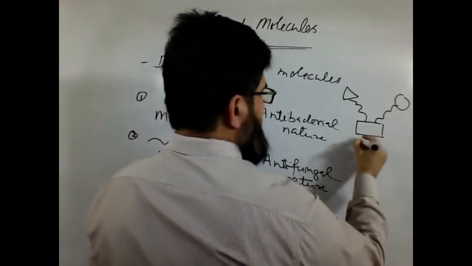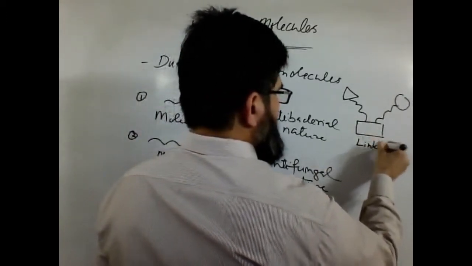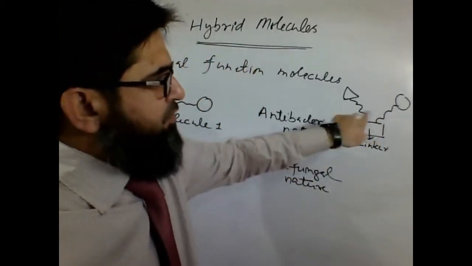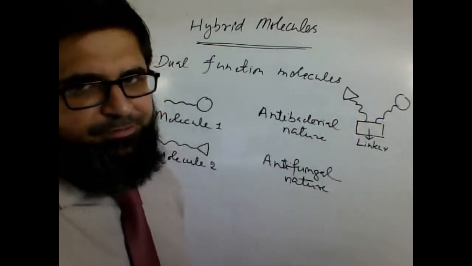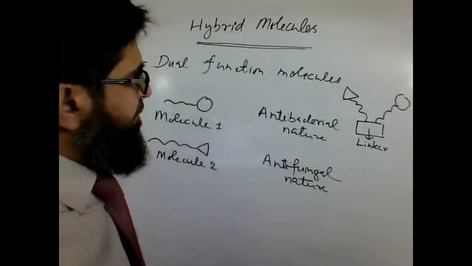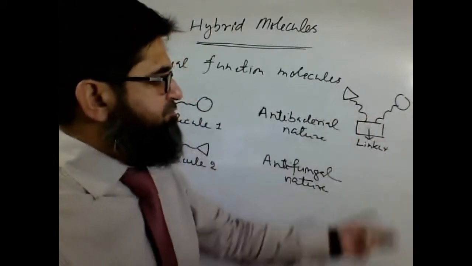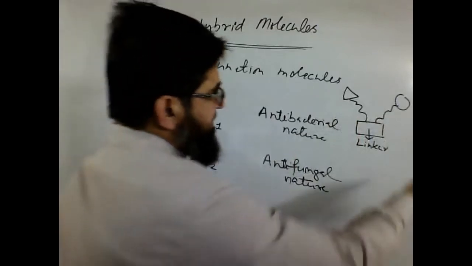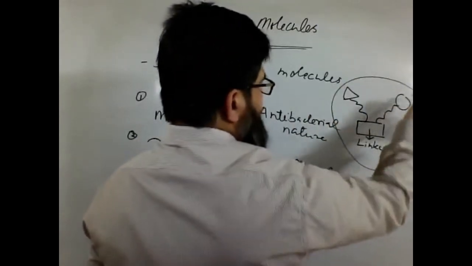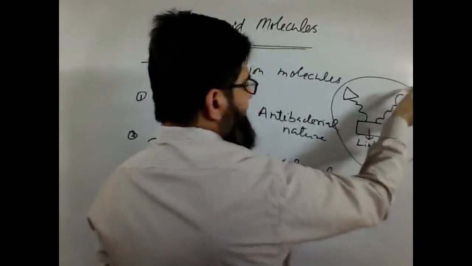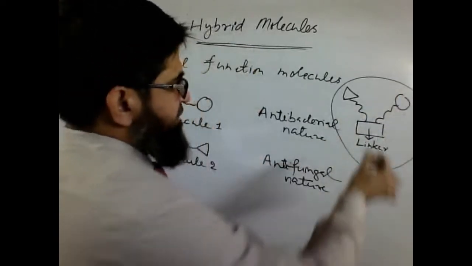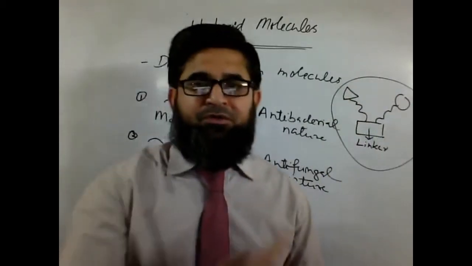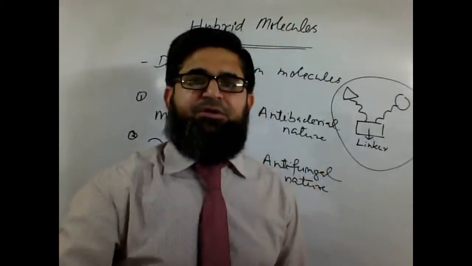This will be the linker. This is called the linker, which is actually connecting the two molecules together. Molecule 1 and molecule 2 have two different properties, but now they are linked together through a linker. This resulting molecule carries both the antibacterial part as well as the antifungal part. So now this is a dual action molecule.